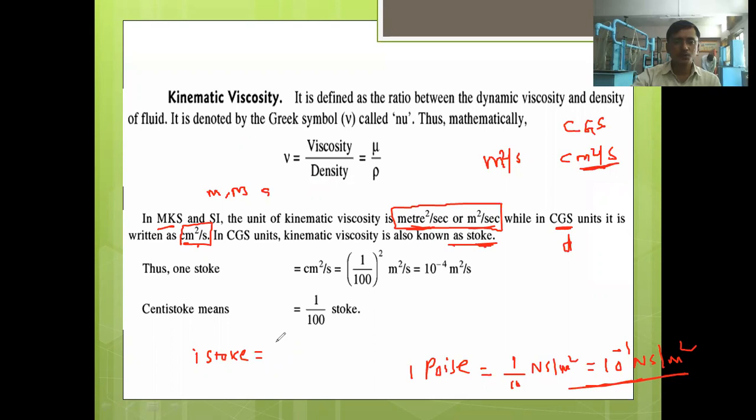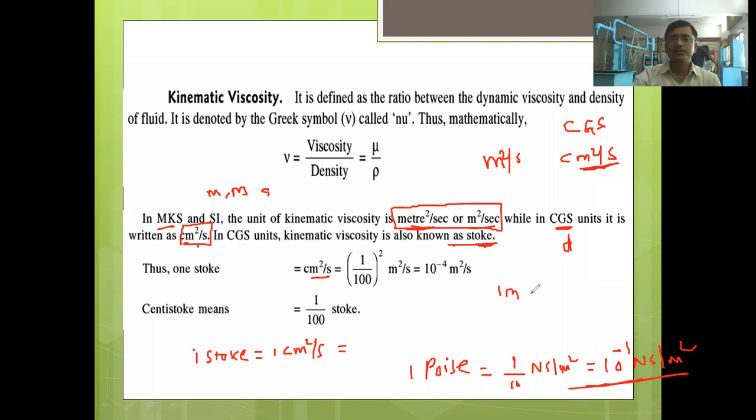One Stokes is equal to 1 centimeter square per second, right? Now I want to convert this centimeter square to meter square, because in the SI system of units, the unit is meter square per second. Okay, so how to do the conversion?